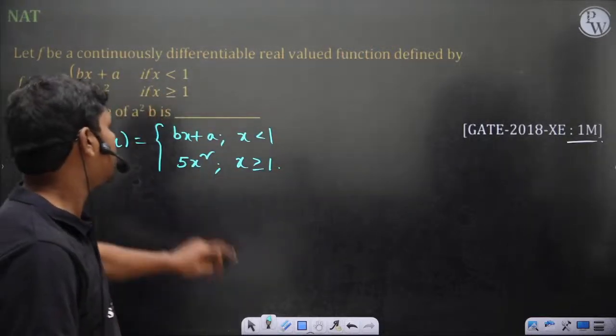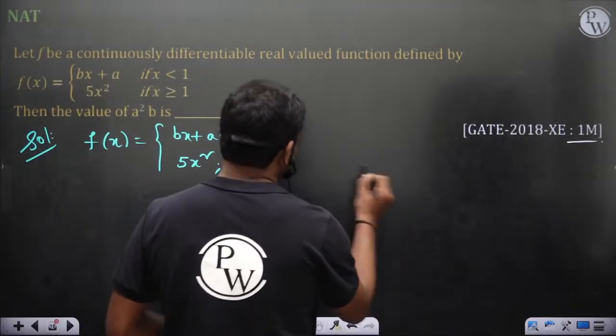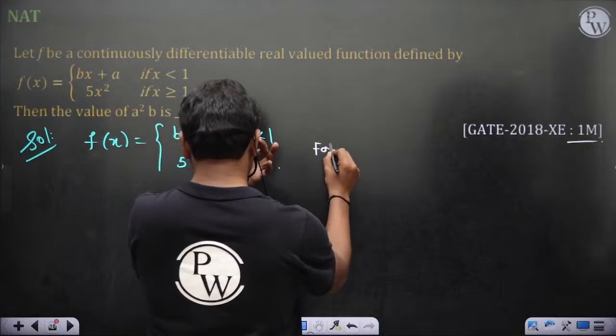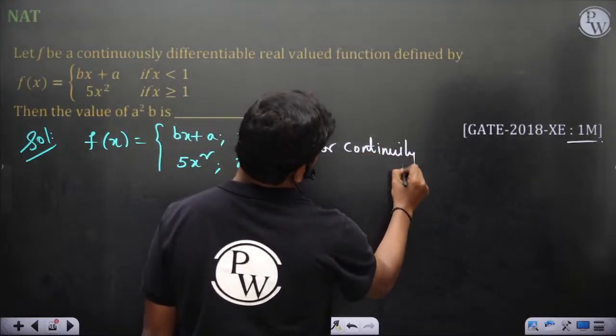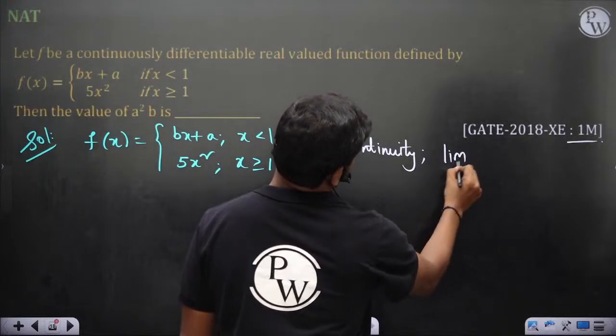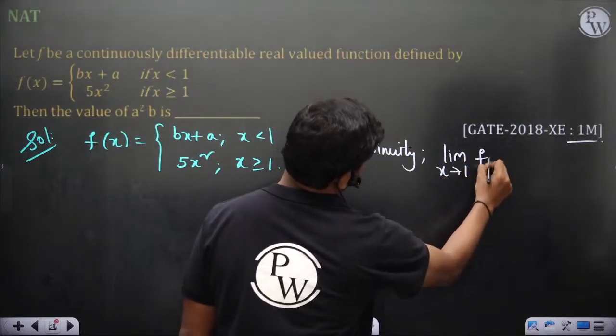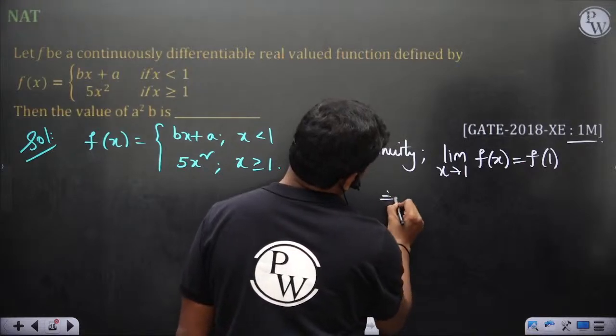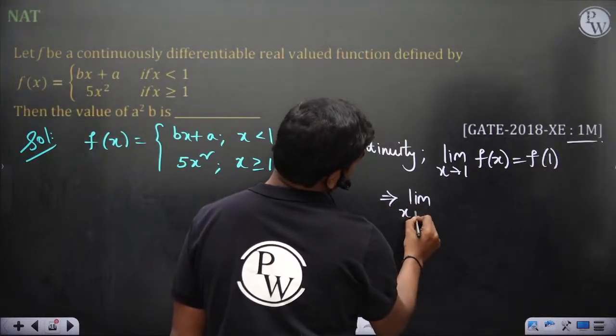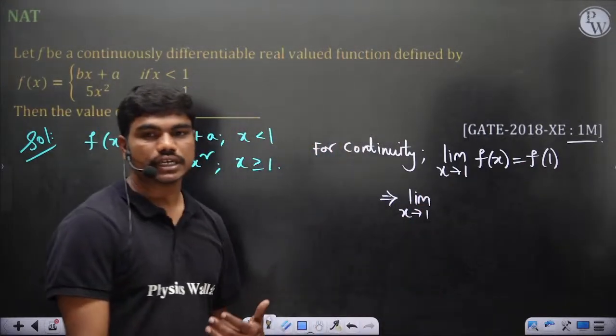That's what they mean. So first of all, for continuity, x tends to 1 if the function is continuous.